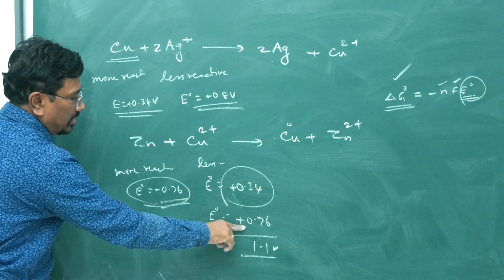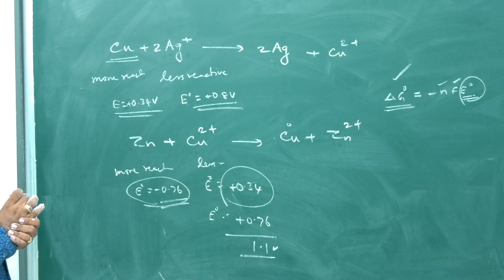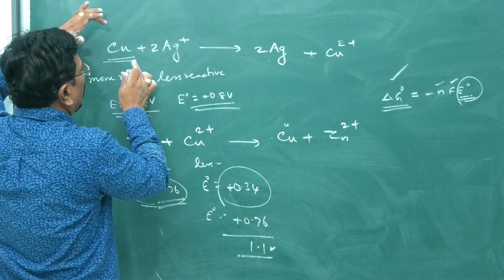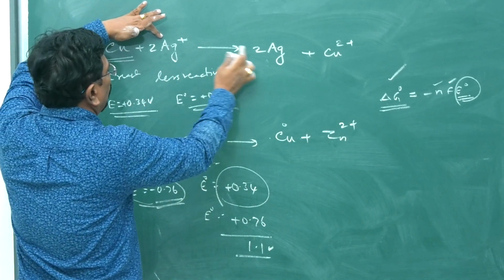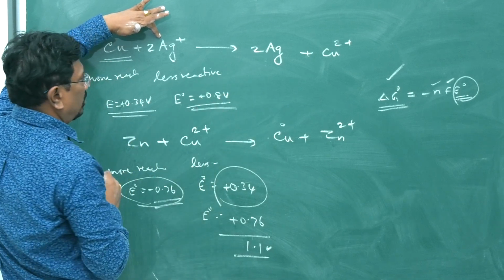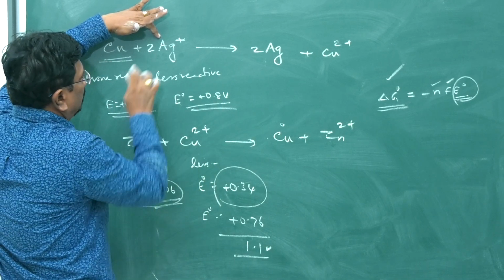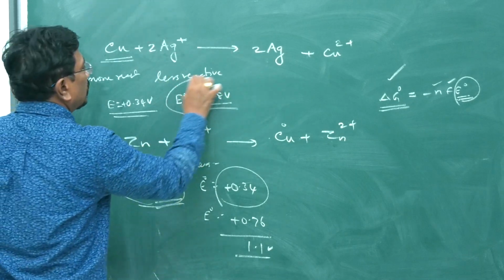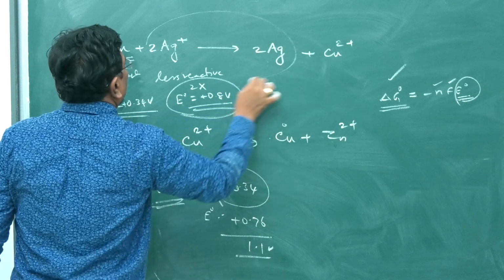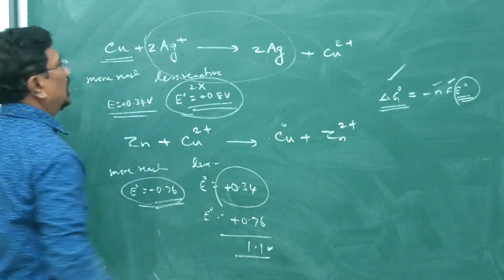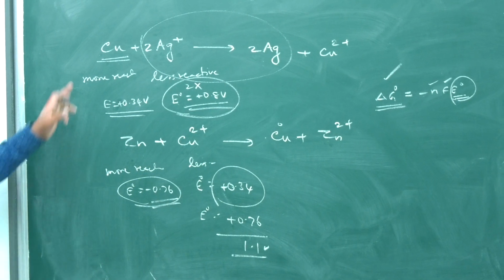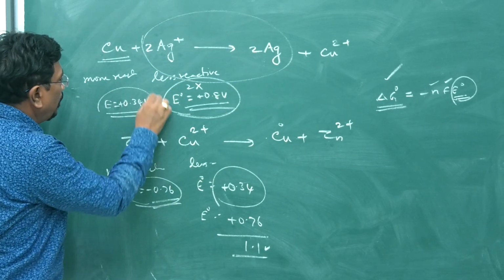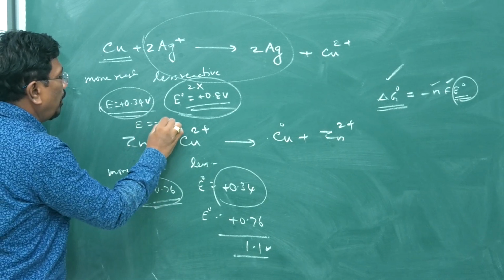Oxidation potential means reverse. If you couple, it will become 1.1. Likewise, the reduction potential for Ag+ to Ag is 0.8. It is 2 ions, therefore it has to be multiplied by 2. This much reduction potential is generated because of the conversion of Ag+ into Ag. But copper, when oxidized, when it is reversed, the value will be negative. E is equal to minus 0.34.